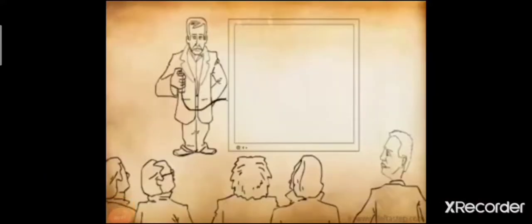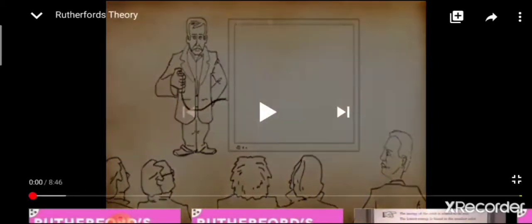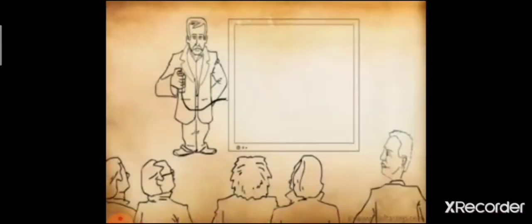Students, now we will understand about the next scientist after Thomson, that is Ernest Rutherford's theory. Ernest Rutherford was a brilliant scientist. He performed a number of experiments to study the structure of the atom. From one such experiment, he was able to give a very important conclusion.